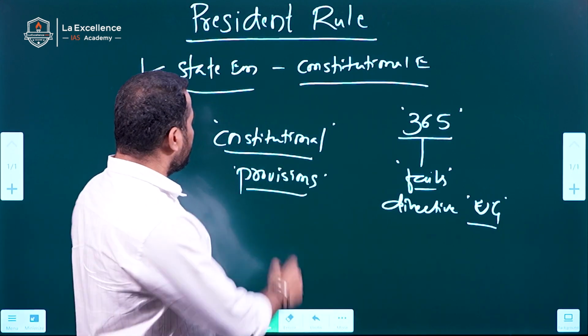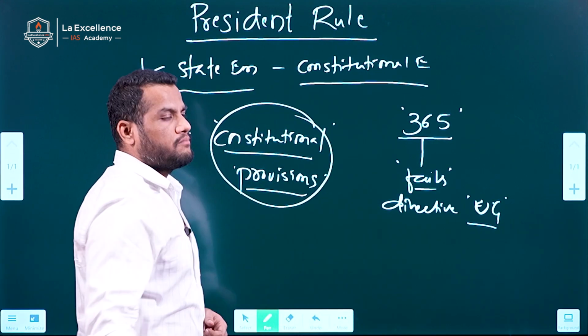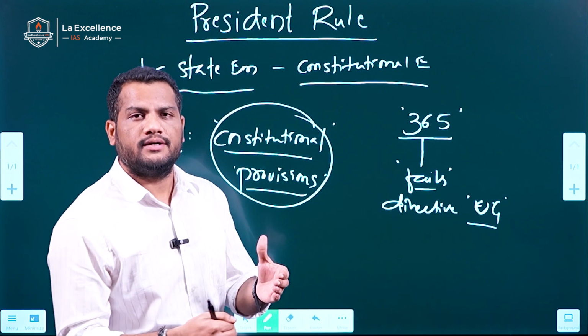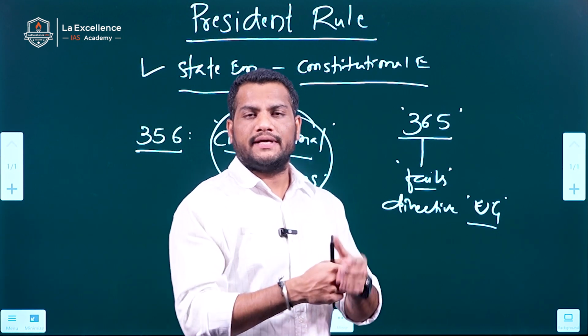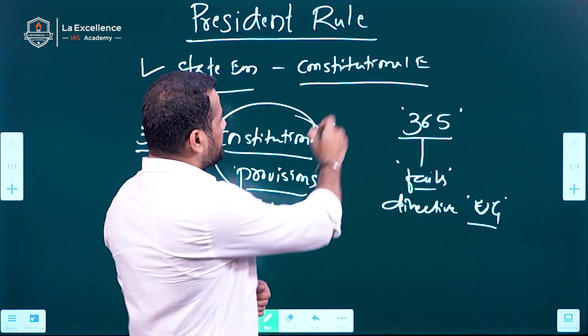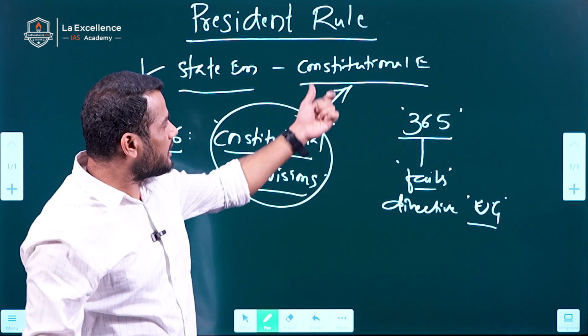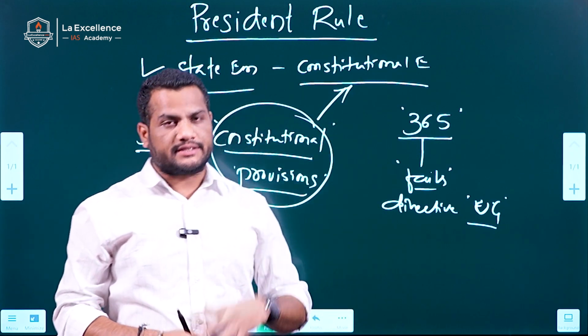Here you can note that constitutional provision means the constitutional machinery in the state has failed to carry on in accordance with the constitution. Because of this, the state emergency or president rule is called constitutional emergency in this context.